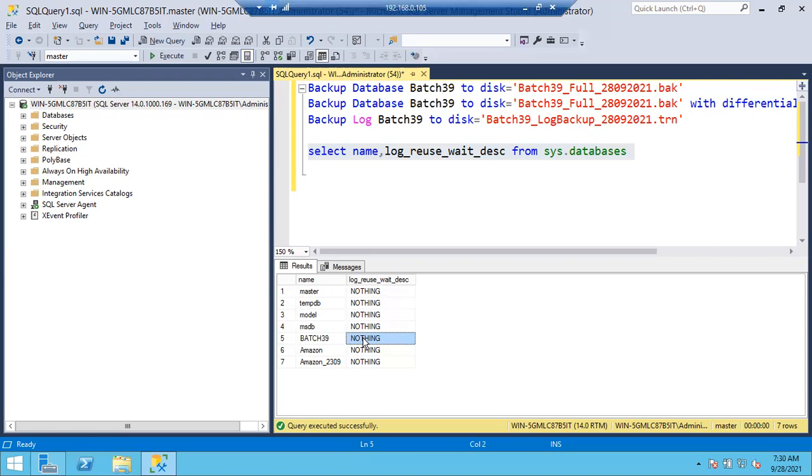There is a difference between truncate and shrink. Both are completely different actions, and they are not equal. Truncate will help you to free up your log file, whereas shrink will help you to free up your disk.